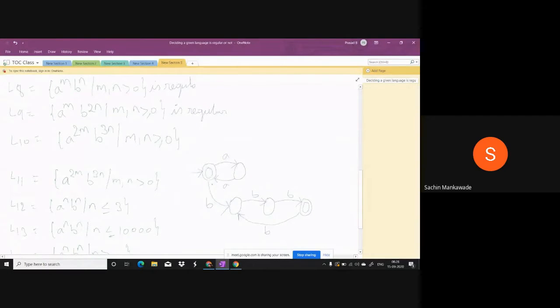And any number of A's, that is an even number of A's, then followed by B's. Are you following? This is an even number of A's, then the number of B's is a multiple of 3. So we can construct a finite automata which accepts all the strings of L10. So this is regular. And here also there will be an infinite number of strings. A's and B's can be infinite. And here also there is no relation between the inputs A's and B's.